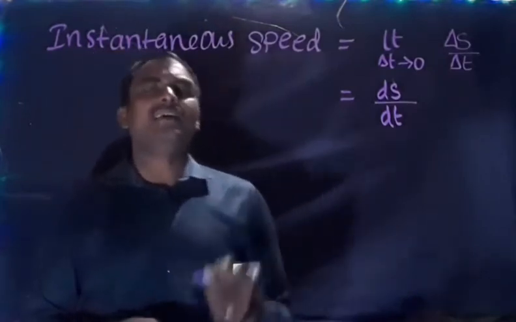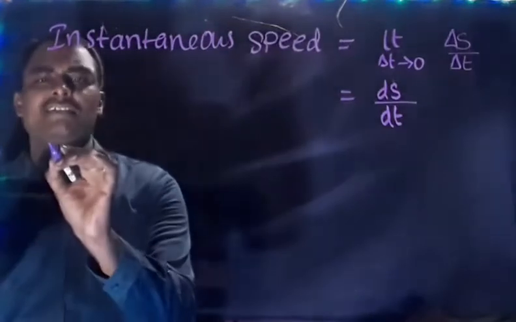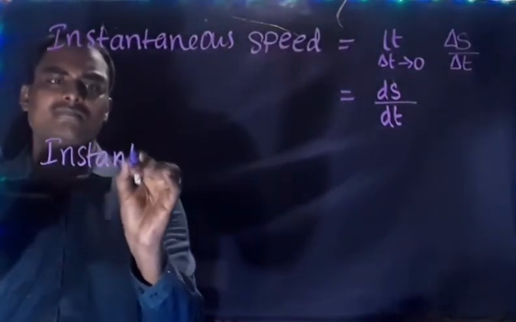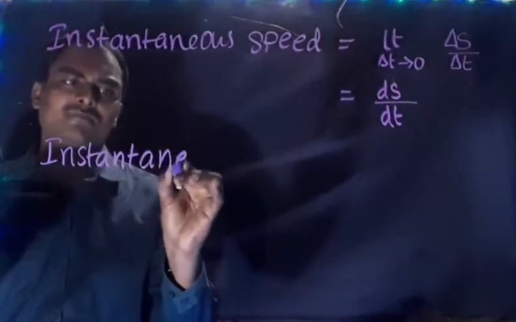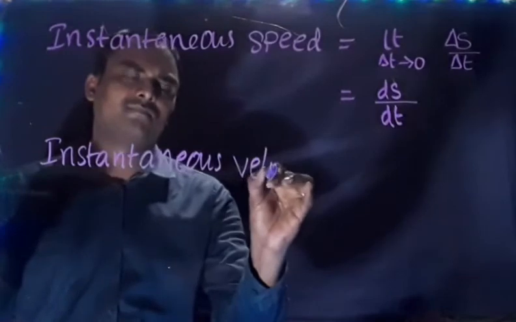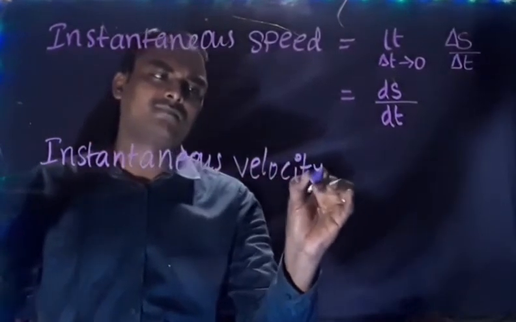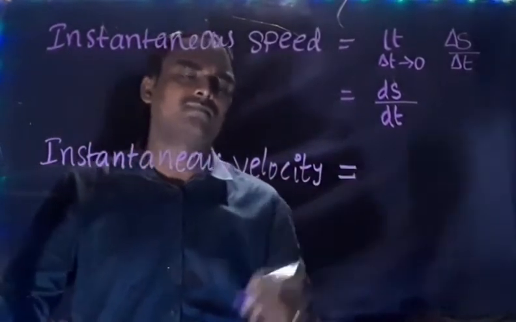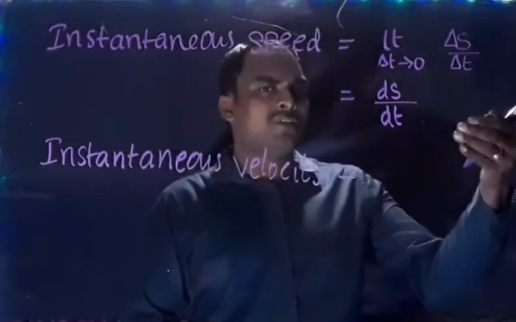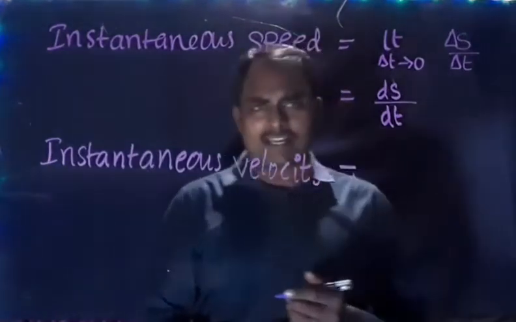Let us write instantaneous velocity. Same definition. Total displacement upon total time will give us average velocity.